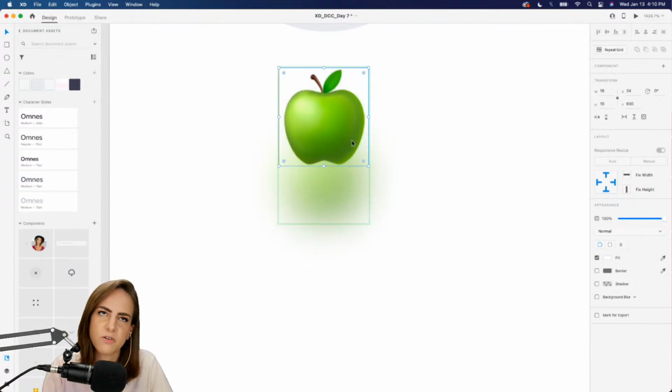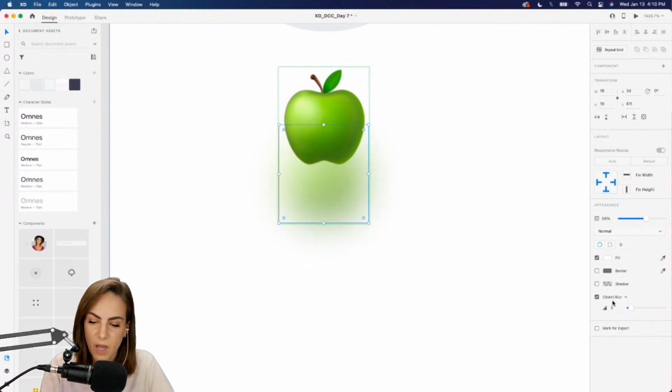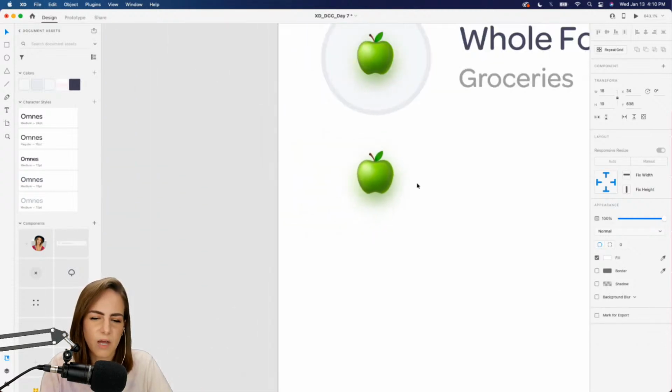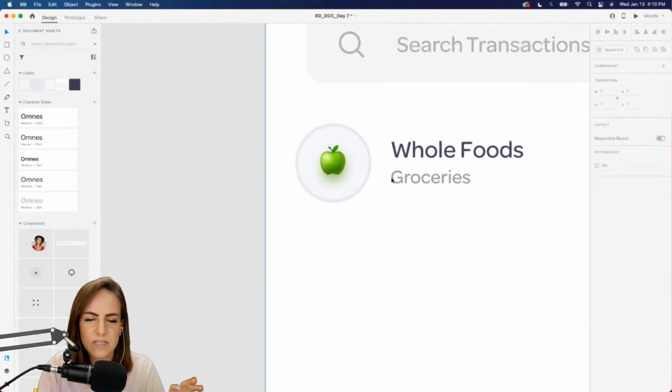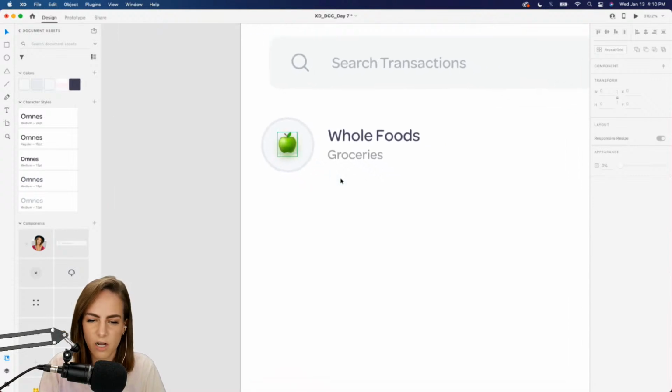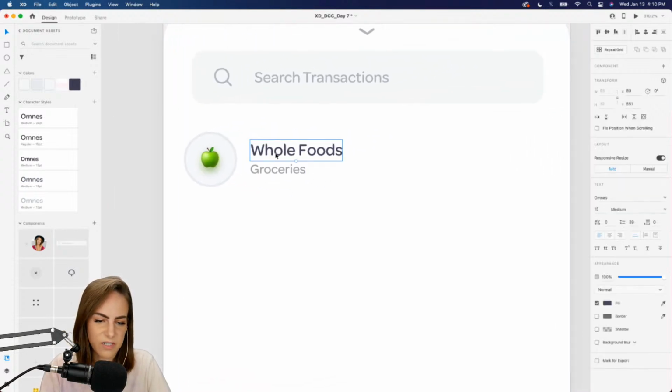They have Google Pixel emojis, they have Apple emojis, of course, and a bunch of other types. And then this is just a copy of that apple, but I gave it an object blur. So if you bring it down to 0, you'll see it's still the apple, but giving it a little bit of an object blur keeps all of the same colors, but gives it that super nice subtle little shadow there. So that's how I did that.